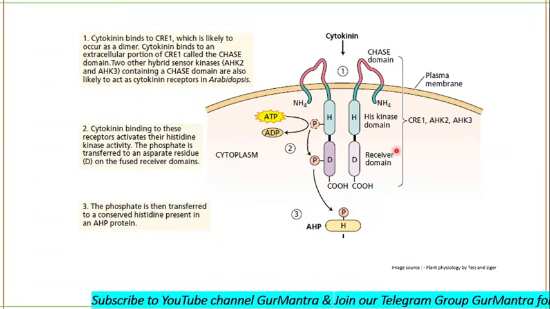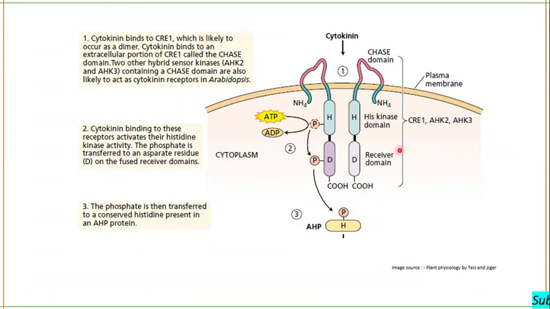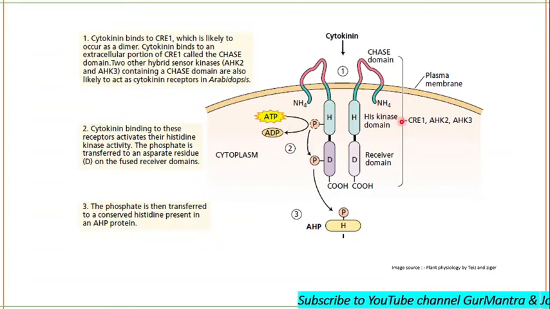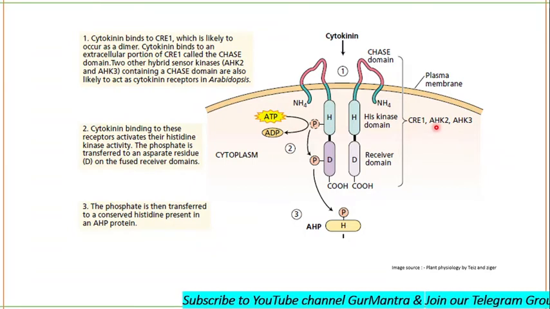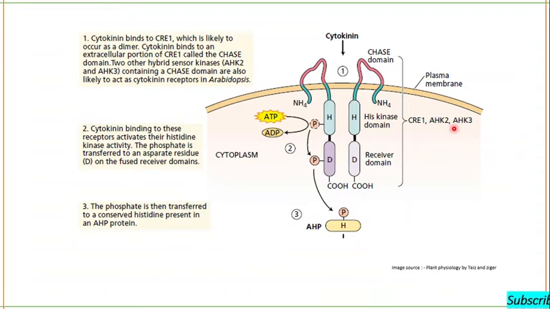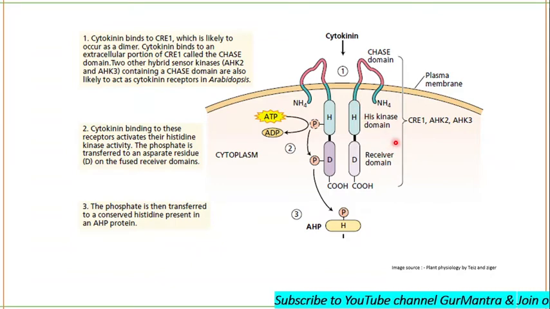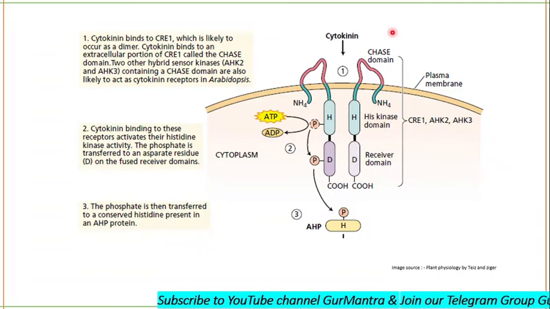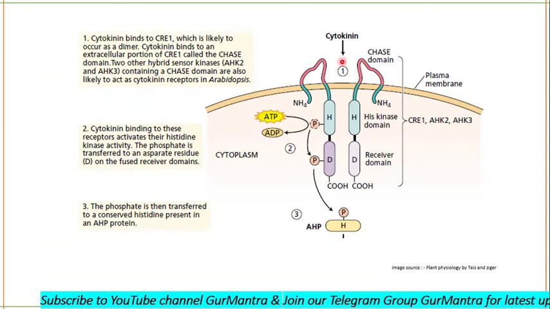Okay, this whole structure is one receptor, this is the other receptor. So during cytokinin signaling, a dimer of the receptor will be formed. Fine, it can be the CRE1 receptor or the Arabidopsis histidine kinase receptor. Clear? Fine. And this sensor domain is present in the receptor itself. So the CHASE domain will bind with cytokinin.